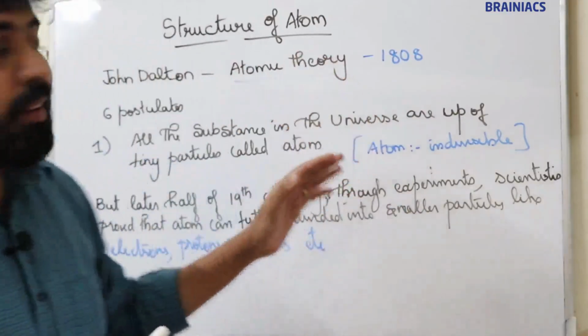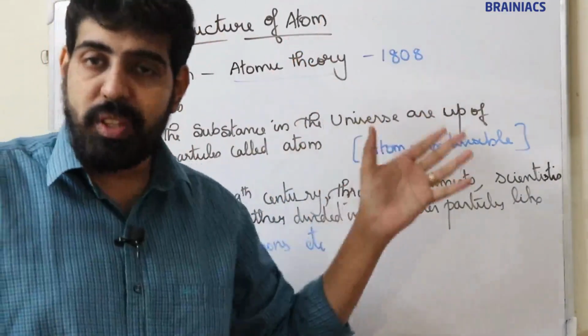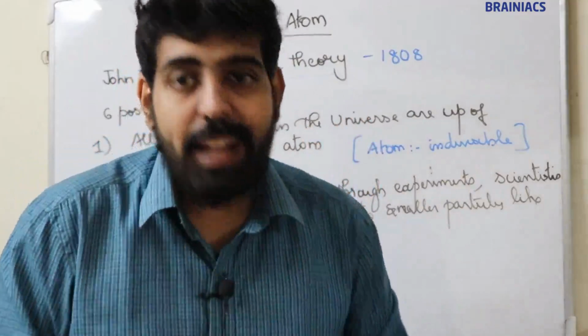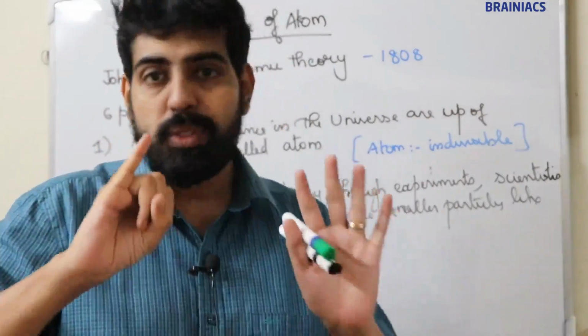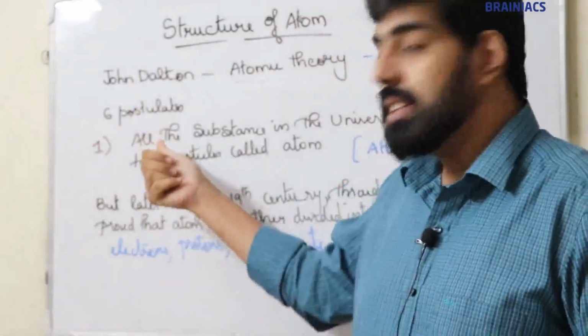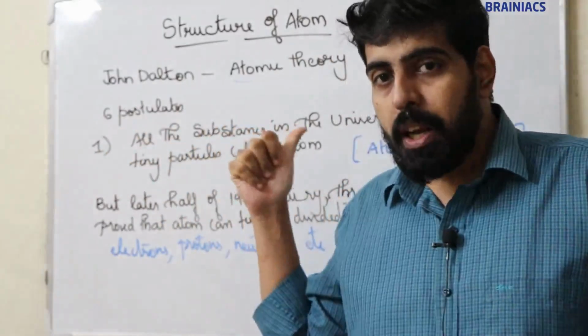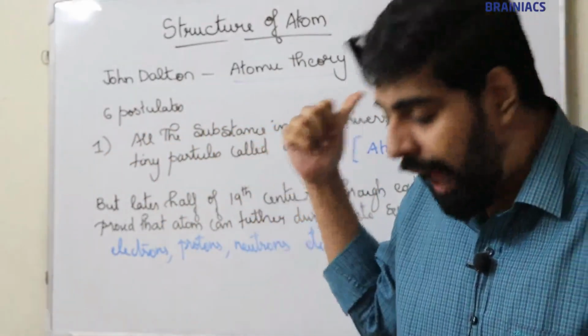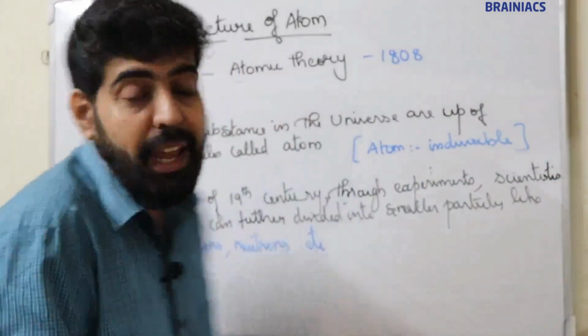So John Dalton in the year 1808 proposed a theory known as John Dalton's atomic theory. The theory consists of 6 postulates, and one among those postulates is all the substances in the universe are made up of extremely tiny particles called atoms. Atom is a Greek word meaning indivisible.